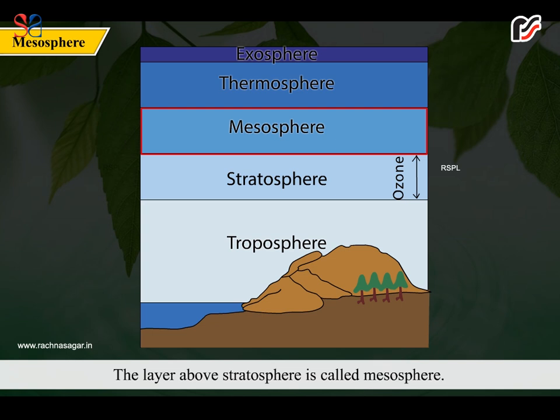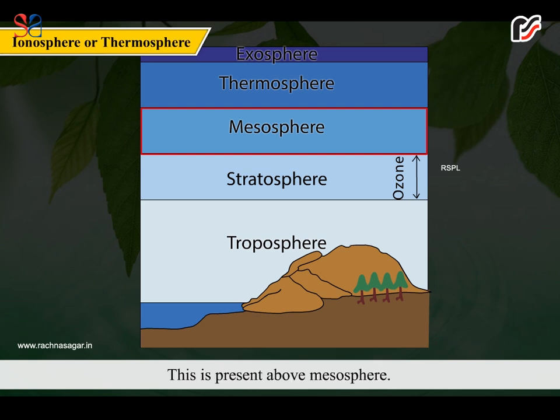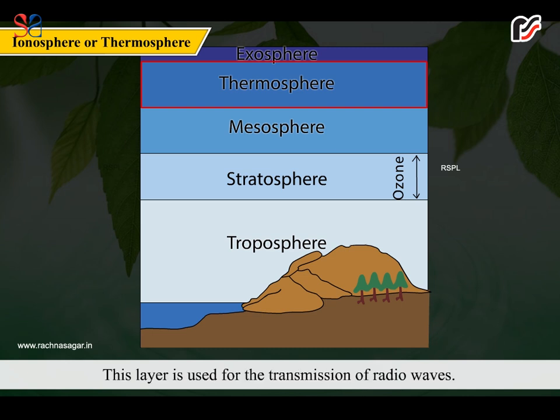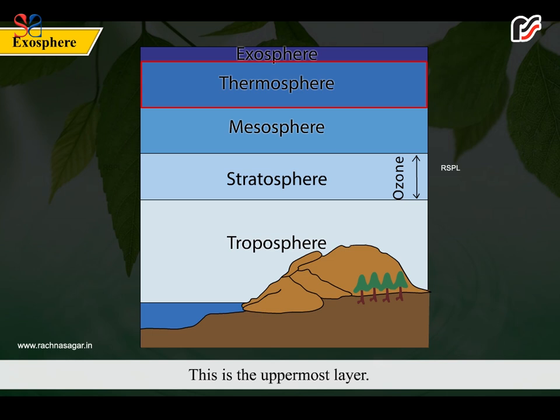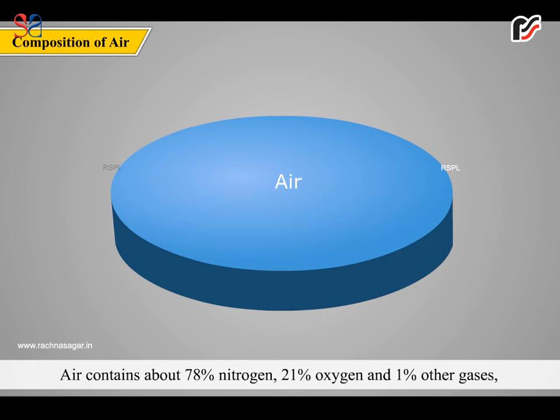Mesosphere. The layer above stratosphere is called mesosphere. Meteor showers are seen in this layer of atmosphere. Ionosphere or thermosphere. This is present above mesosphere. It is a very thin layer. This layer is used for the transmission of radio waves. Exosphere. This is the uppermost layer. There is no air in this layer. Also, Earth's gravity is very weak here.